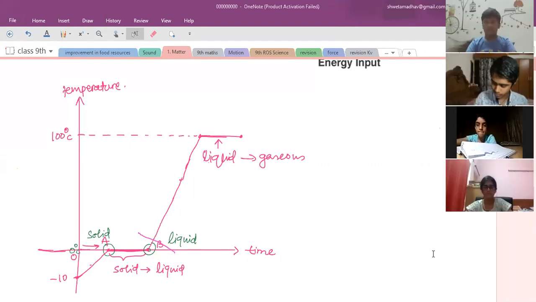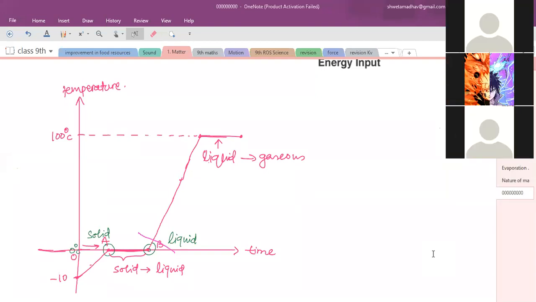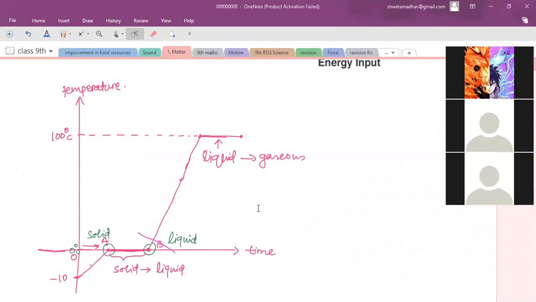Yes, ma'am. Everyone understood? Yes, ma'am. Mruganka, Surya, Pathikrit, Ashi, Shatayu, Dhruva. Understood now?